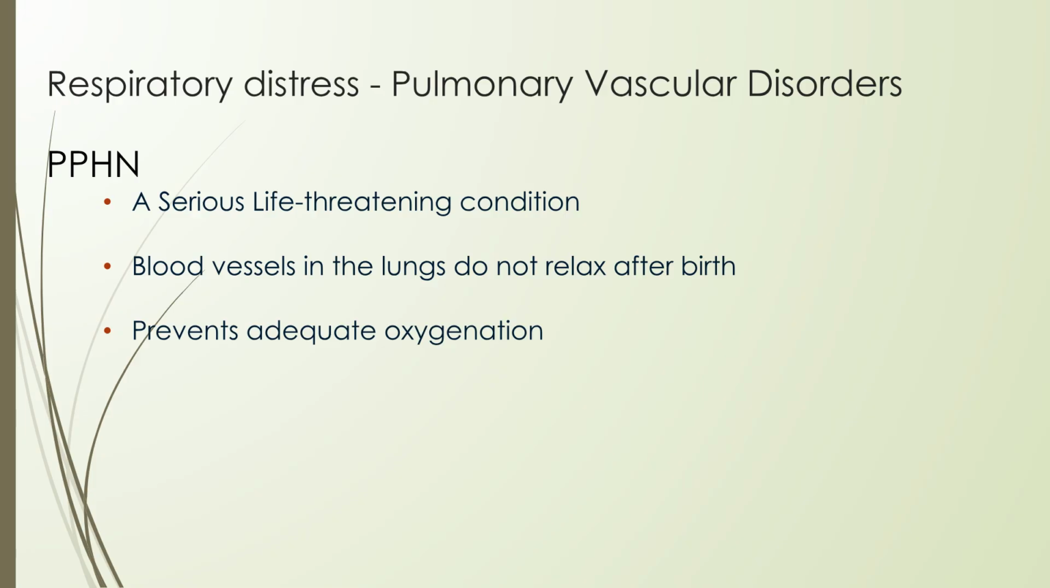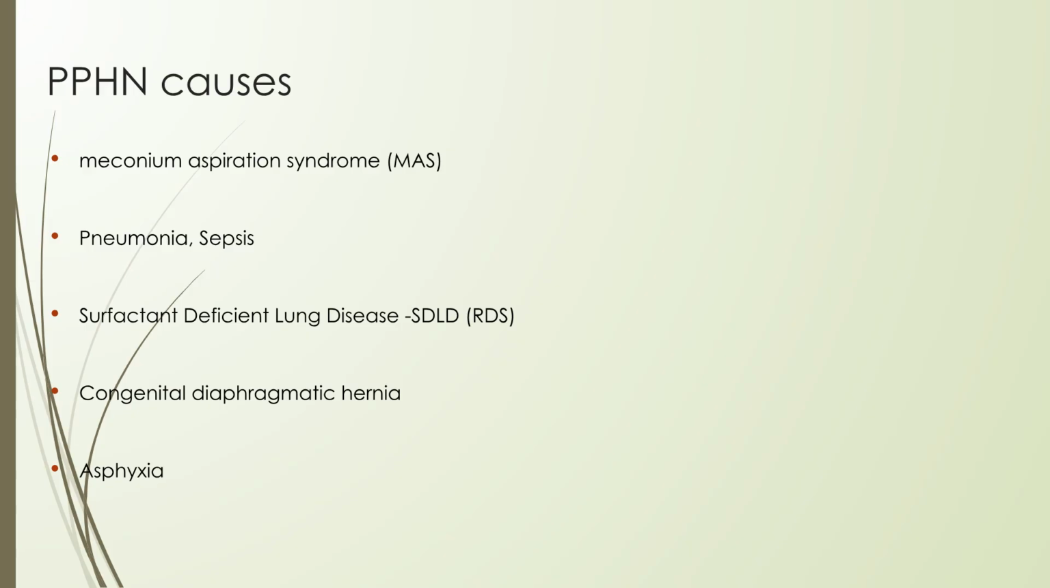Persistent pulmonary hypertension of the newborn, or PPHN, is a serious, life-threatening condition where blood vessels in the lungs do not relax after birth, preventing adequate oxygenation. Causes of PPHN include meconium aspiration syndrome, pneumonia, sepsis, surfactant-deficient lung disease, congenital diaphragmatic hernia, and asphyxia.